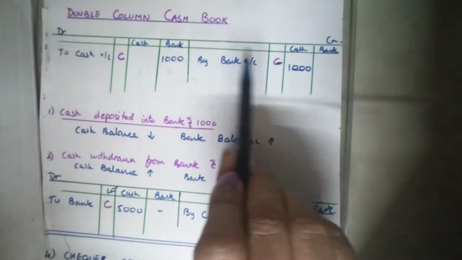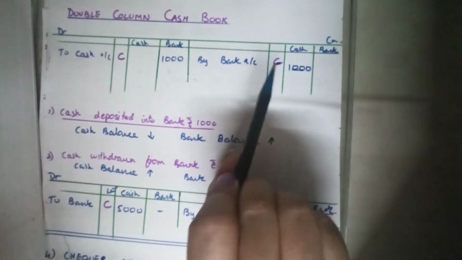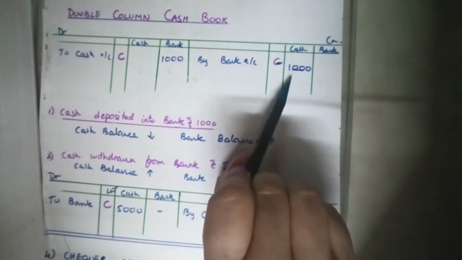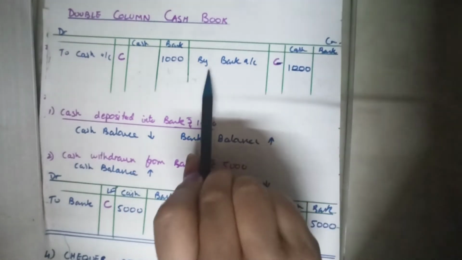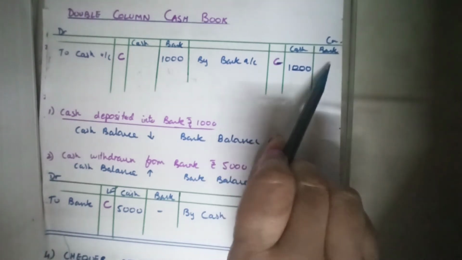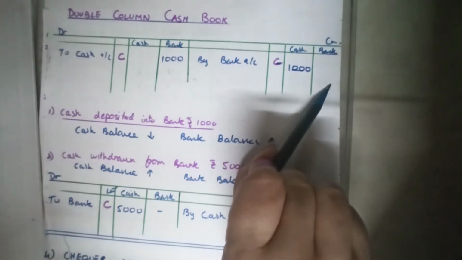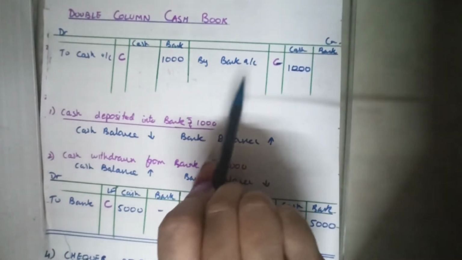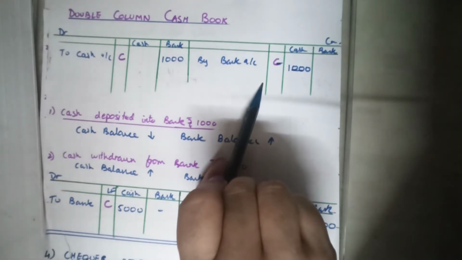If payments are made through check, that means the amount has gone from my account, not my pocket, so on the credit side of the bank column we will write it. That is the fundamental of the double column cash book.